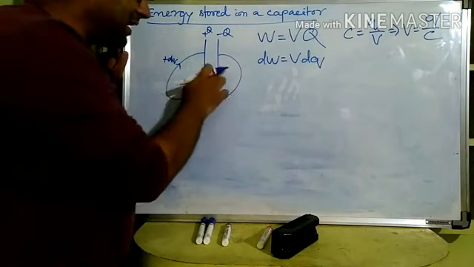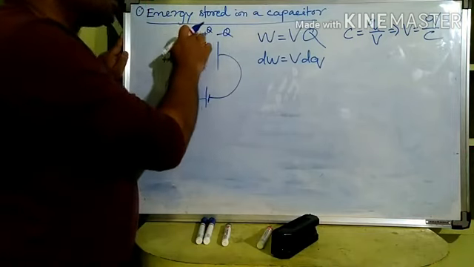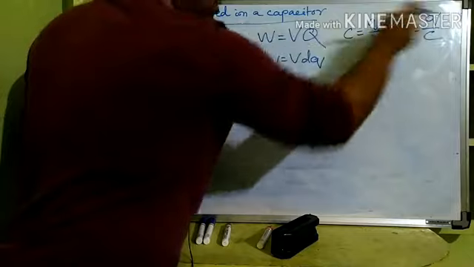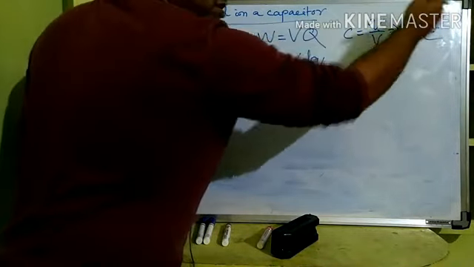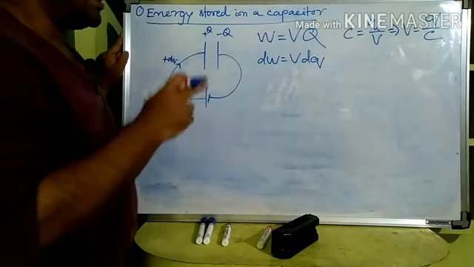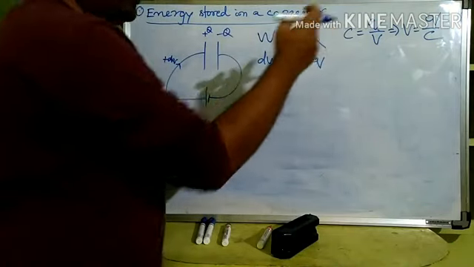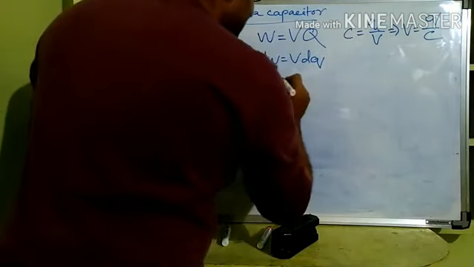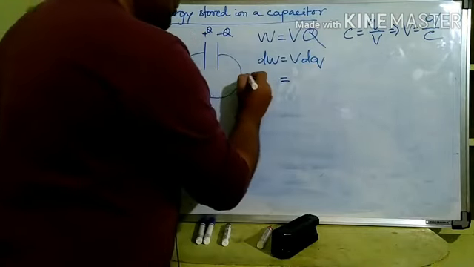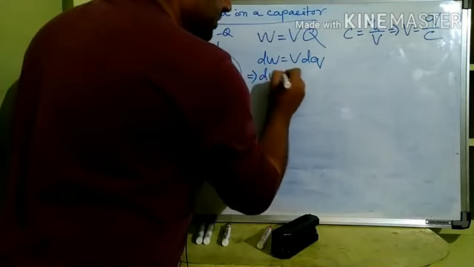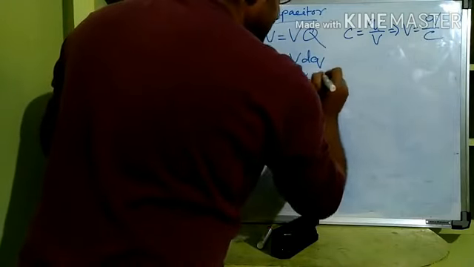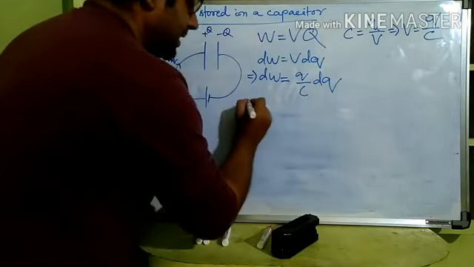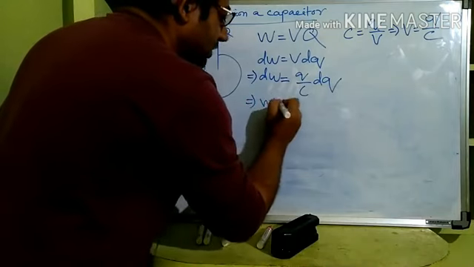So at the final end of the process, the total charge was plus Q. That's why small q, in this case, maximum is plus Q, and minimum, when q is minimum, that is 0. So we are considering this q as a variable. Implies that what we can write? dW is equal to V dq, V equal to q by C. So q by C dq. Now, what is the total work done?